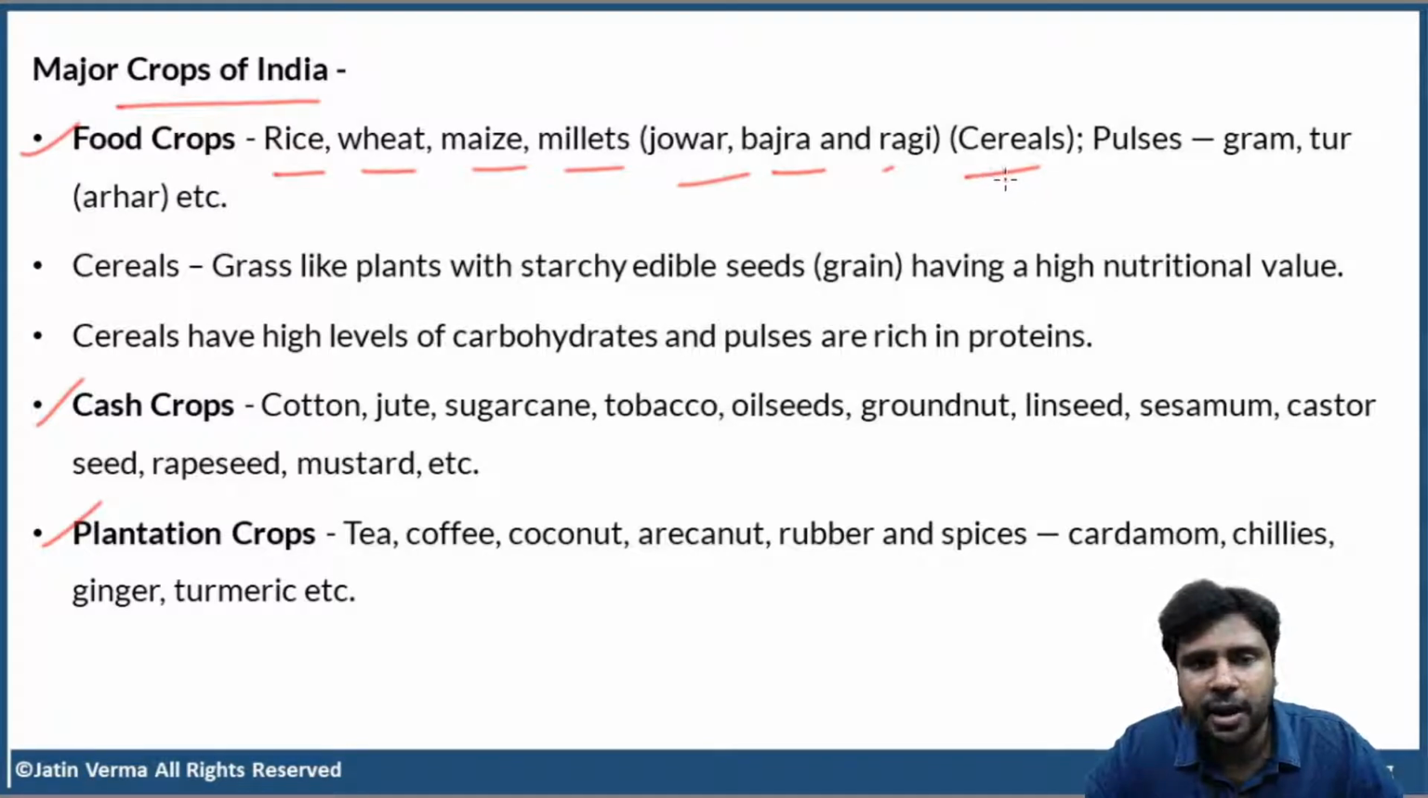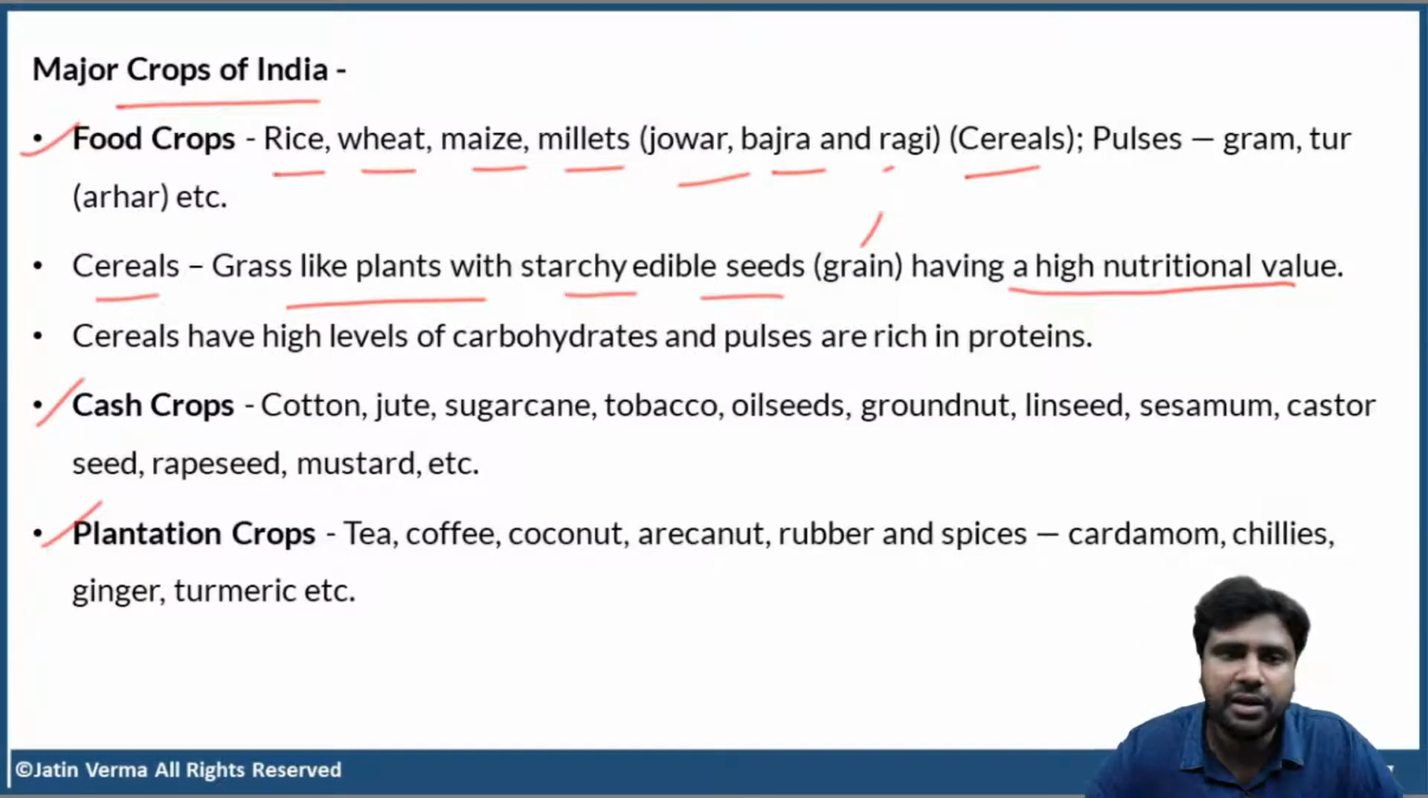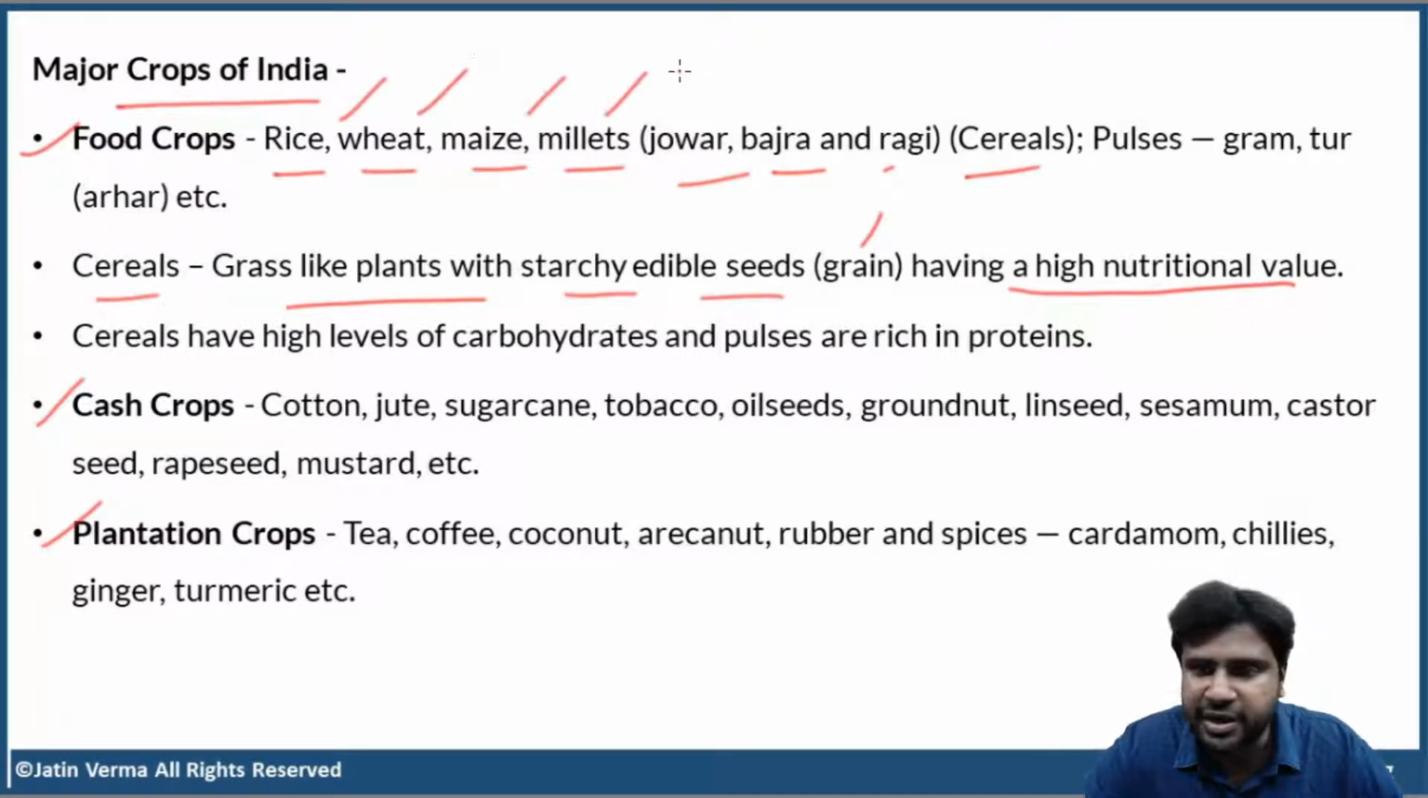Now, what do you mean by cereals? Grass-like plants with starchy edible seeds. The seeds are called grain, having a high nutritional value. So, rice grain is nothing but the grain of the paddy plant, the edible seed of the paddy plant. Rice, wheat, maize, millets, all these are cereals. Cereals are grass-like plants with starchy edible seeds having a high nutritional value.